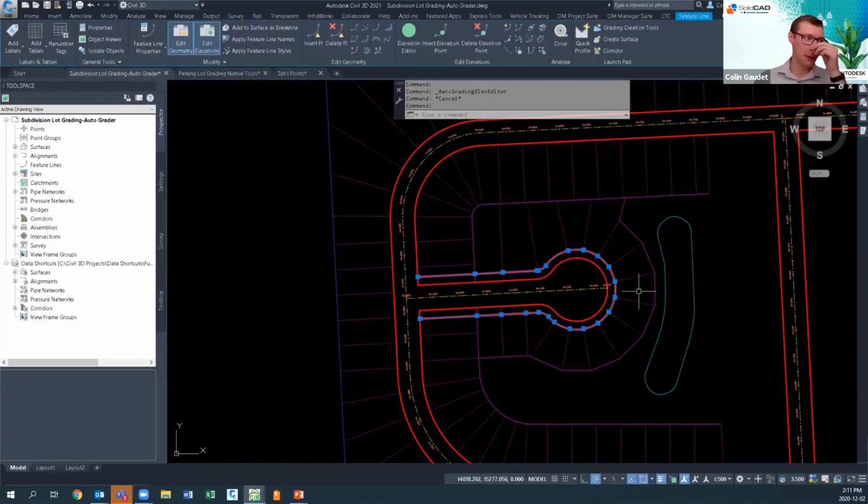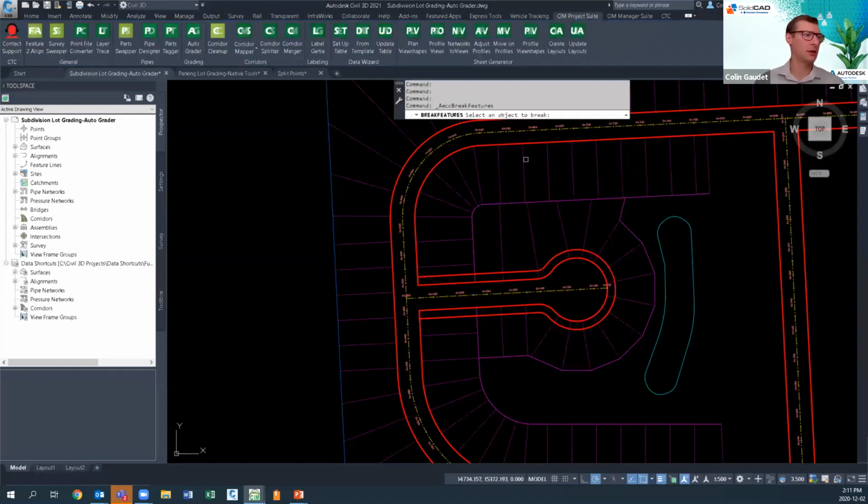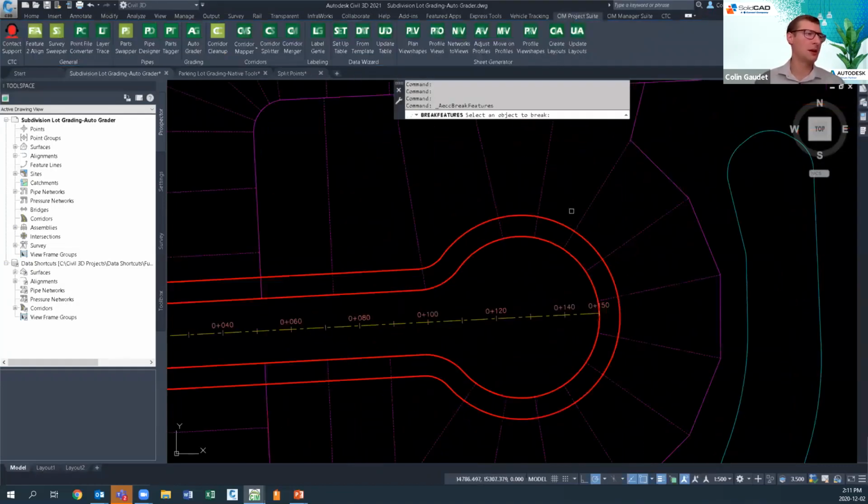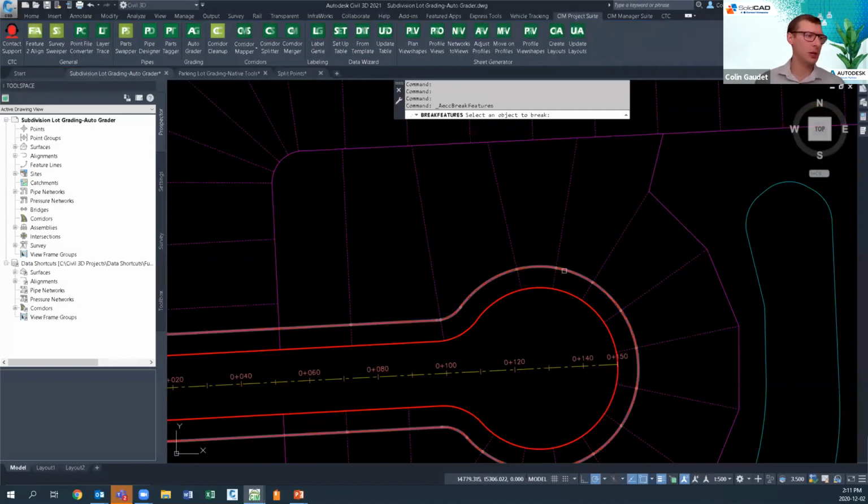So what I'll do now with the native tools, I'll clean this up a little bit. I'm going to use the break feature line command here. So I'll break the feature line. Now, when you're doing the break feature line command, feature lines have chainage associated to them. And you need to start from lower chainage and go to higher chainage. Oh, somehow that one didn't work for me.